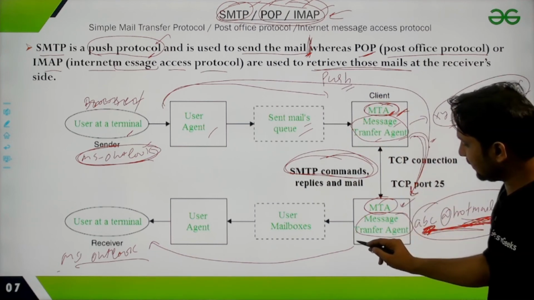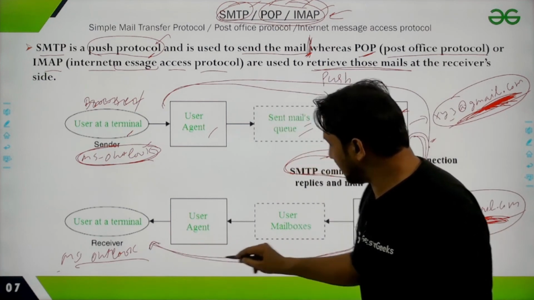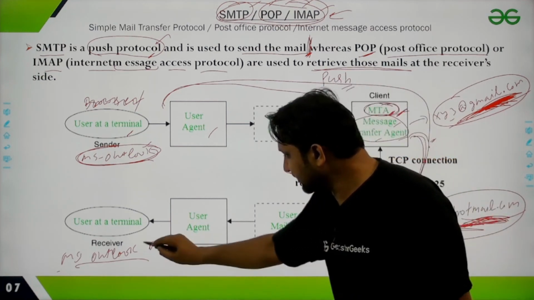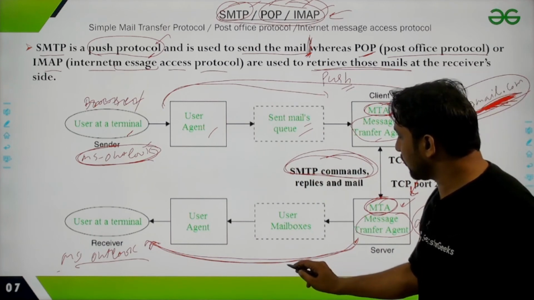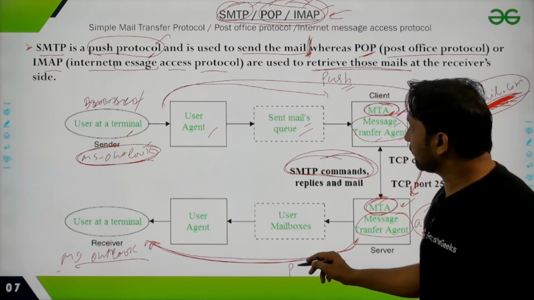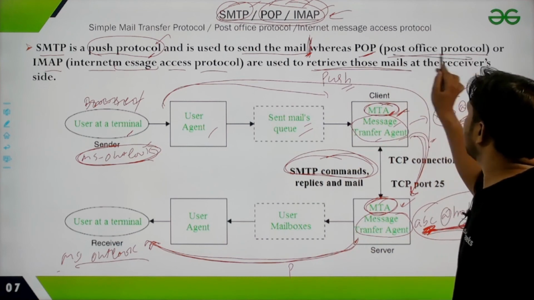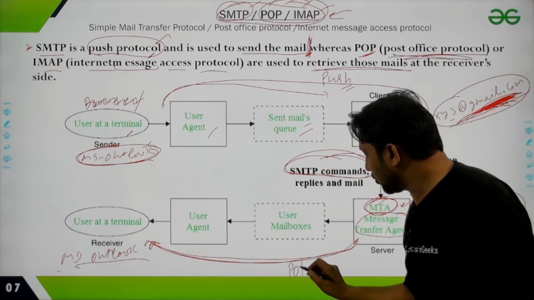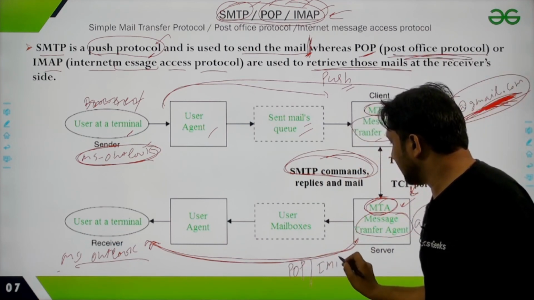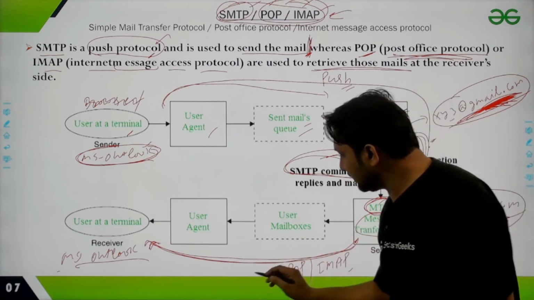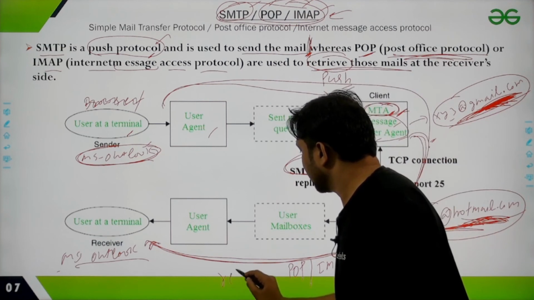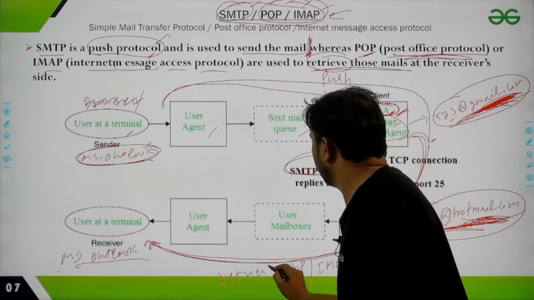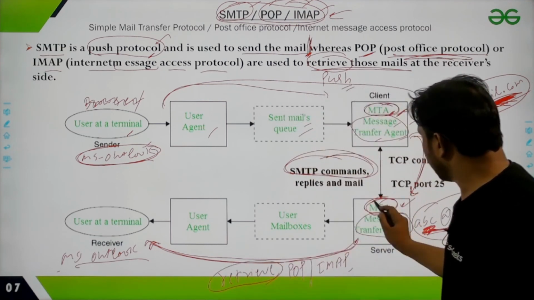After that, when the receiver accesses the data from its MTA, that is known as a POP operation. Post Office Protocol or IMAP are used here for retrieving the data from its MTA.